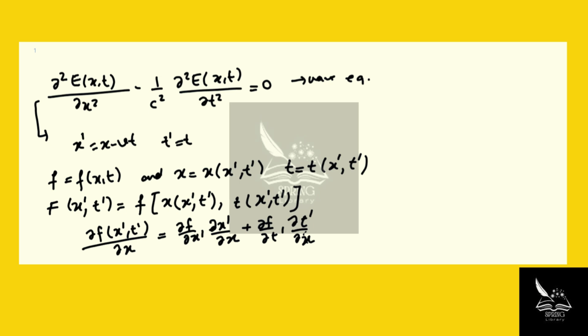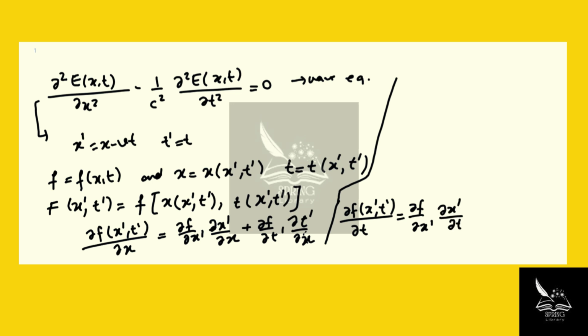Now, if we take the time derivative of this function, f of x prime and t prime, with respect to t, right? On a separate note, we have df over dx prime times dx prime over dt, right? Plus df over dt prime times dt prime over dt. Now, we know, let me go to the next page.